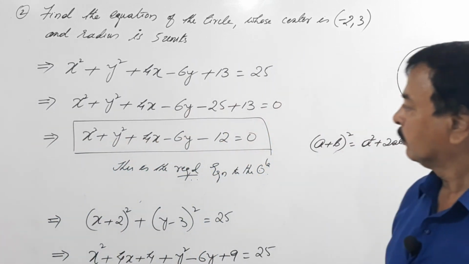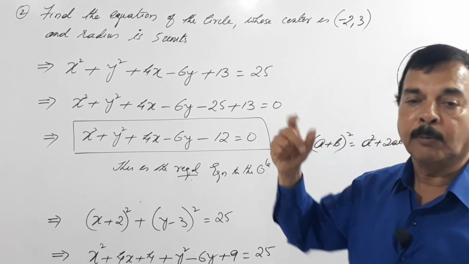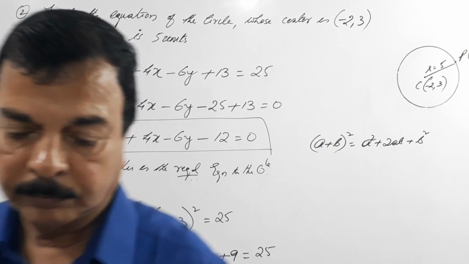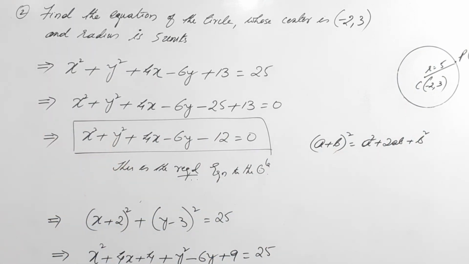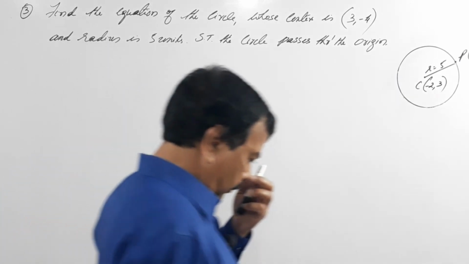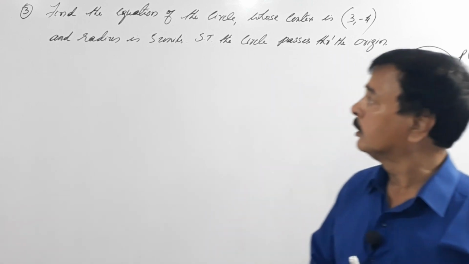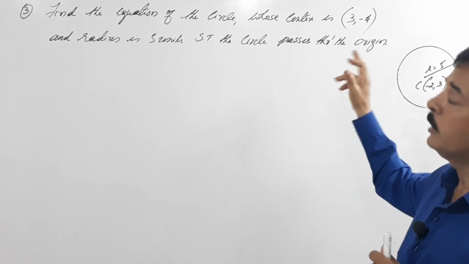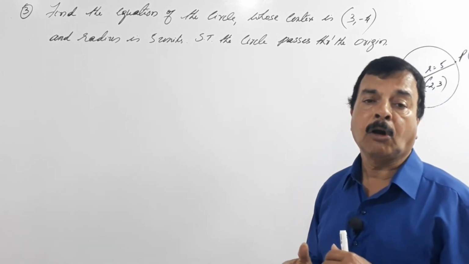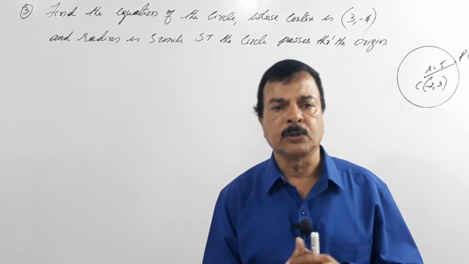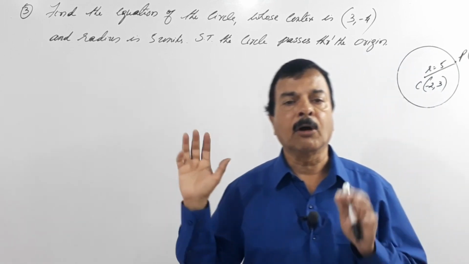So you didn't have to think about this problem, straight away substitution and do it. We'll go for the third problem. So dear students, the next problem: find the equation of the circle whose center is at 3, minus 4 and its radius is 5 units. Also, we are supposed to show that the circle passes through the origin.